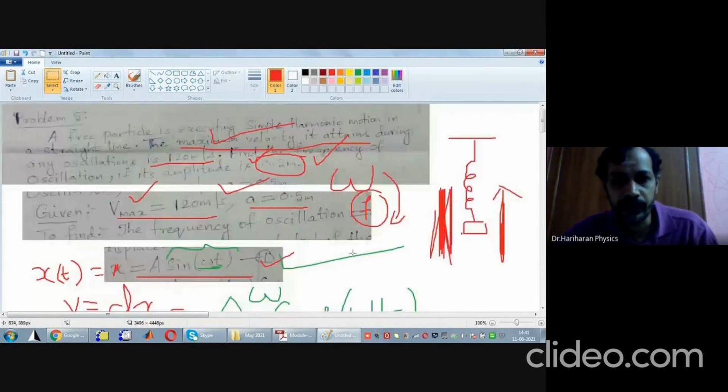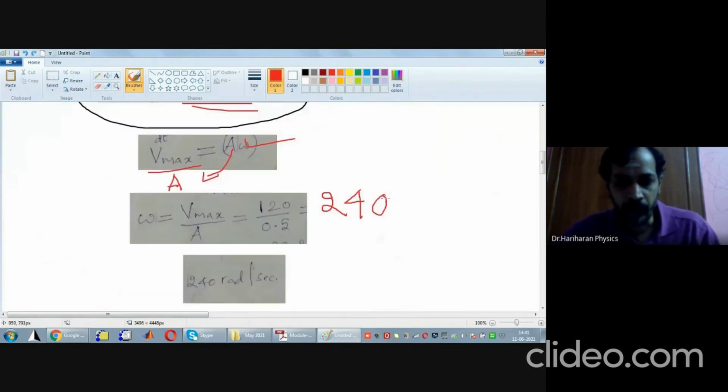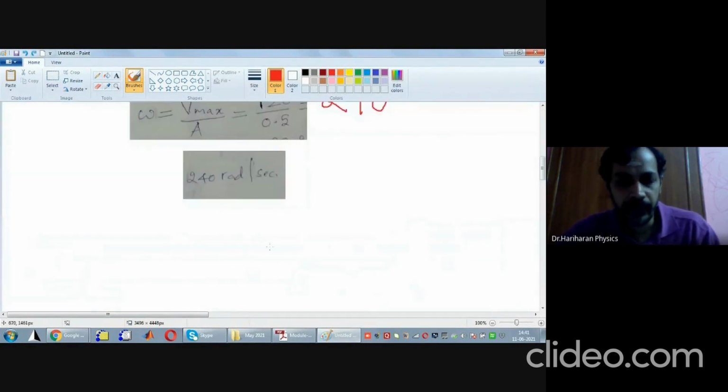What you are supposed to find is the linear frequency f. What is linear frequency given by? Omega is equal to 2 pi f, or f is equal to omega divided by 2 pi.